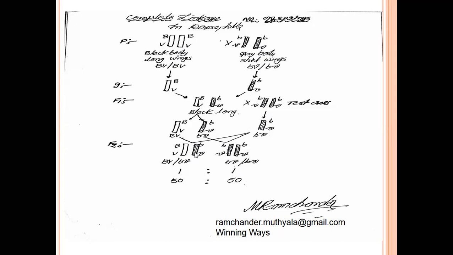There are no new recombinants in the F2 generation. So based on this experiment, between capital B, capital V genes, the linkage percentage is exact 100. So they cannot produce new offsprings in the F2 generation. They can produce only the parental generation in the F2 generation. This type of linkage is called complete linkage.